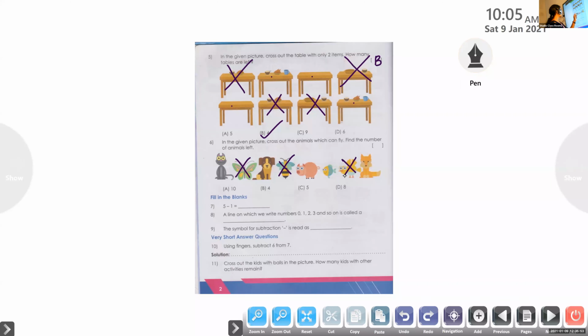And the next one? No. So find the number of animals left. How many are left? Count it. 1, 2, 3, 4, 5. So here you can see option A 10, option B 4, option C 5, option D 8. Which is the correct option? Option C 5. So put a tick mark for option C and write the capital letter C inside the bracket.